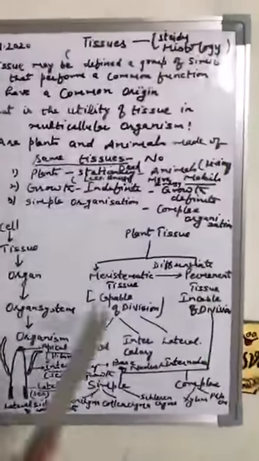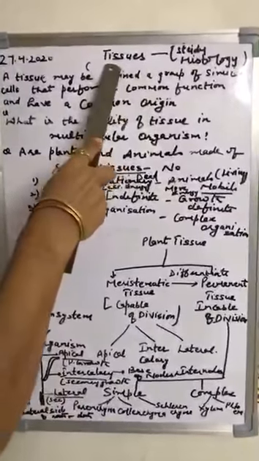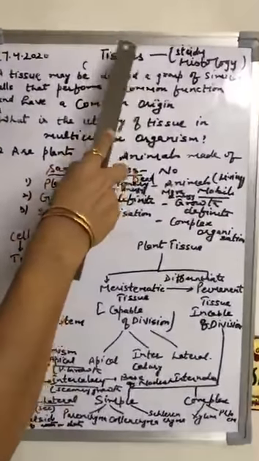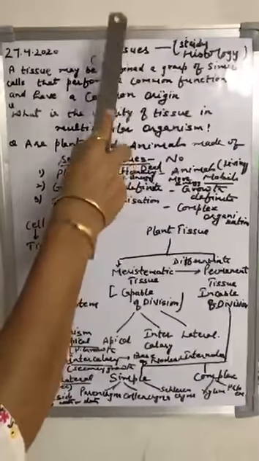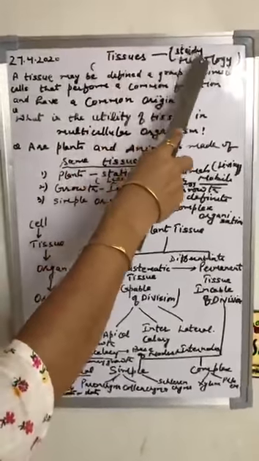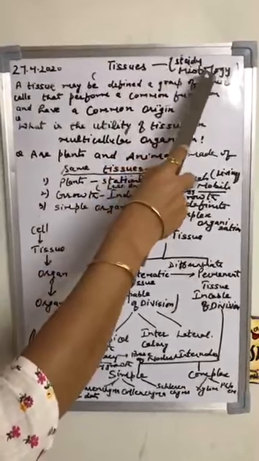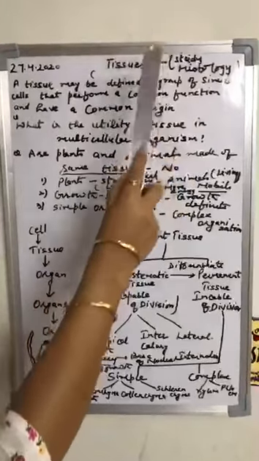Today we are going to start the new topic of biology, that is tissue. As we know, we have done the chapter cell. Now we are studying the chapter tissue. In this we will study plant tissue and animal tissue. Today I am starting with the plant tissue. You know that the study of tissue has a special branch of science in which we only study the tissues, that is called histology.